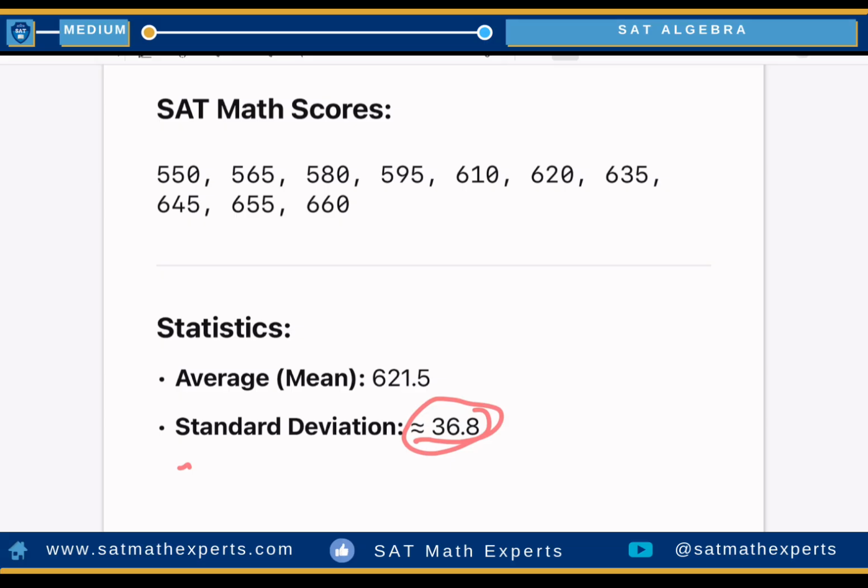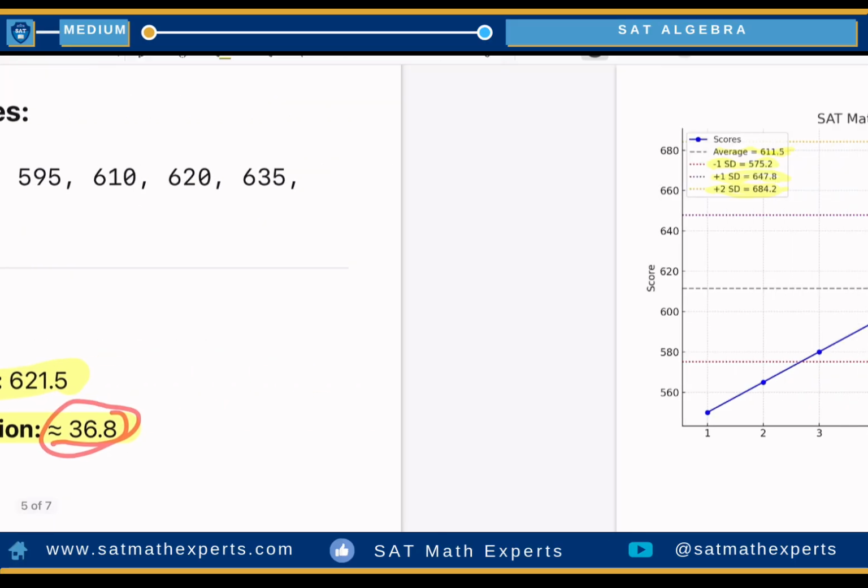Maybe he took 20 practice tests, but this is the last 10. I always focus on the last 10. If you don't have the last 10, the last 8 is okay; you can focus on the last 8. Here, the most important thing is to focus on the average of the scores and the standard deviation. You can use a calculator or just Google how to calculate it. This is very important.